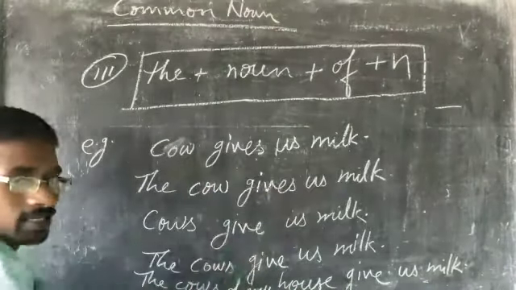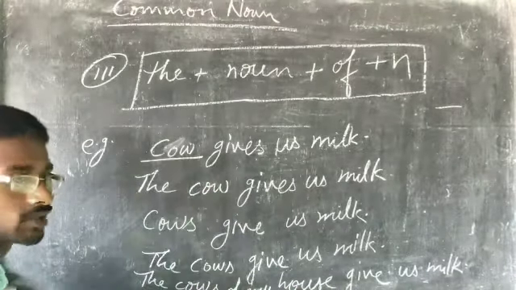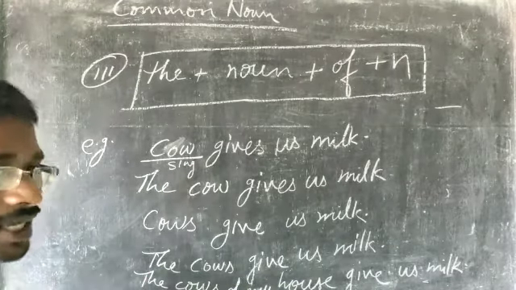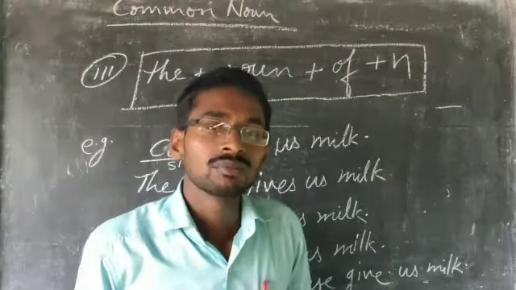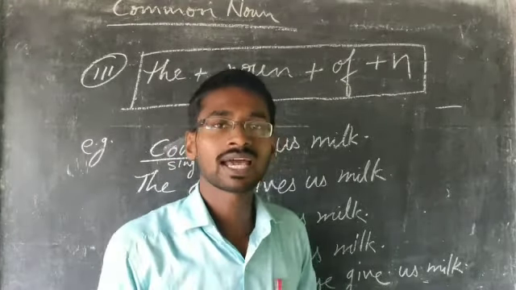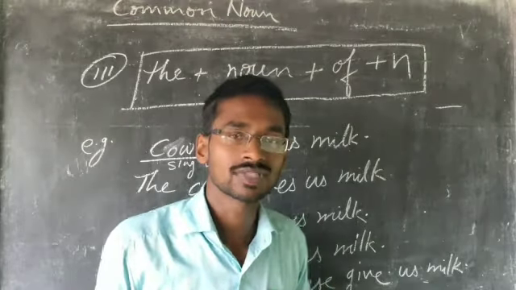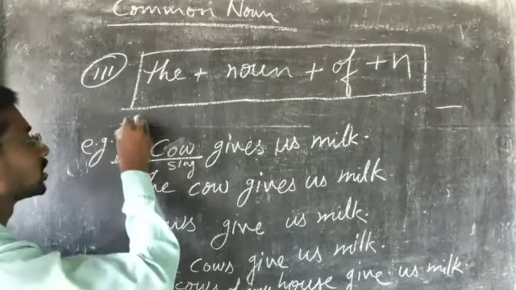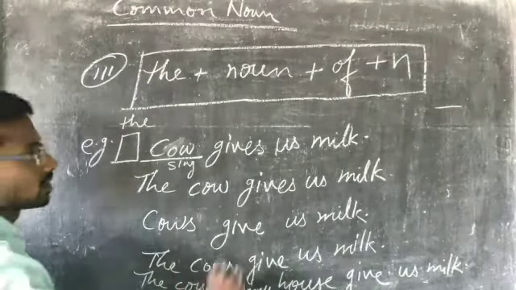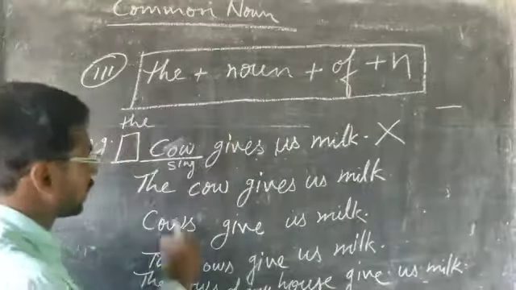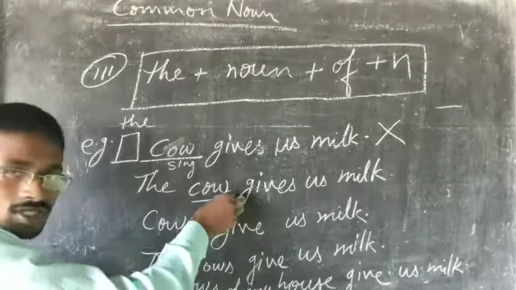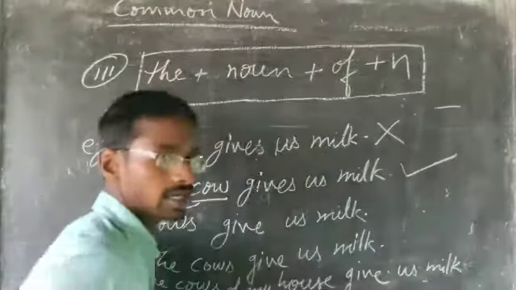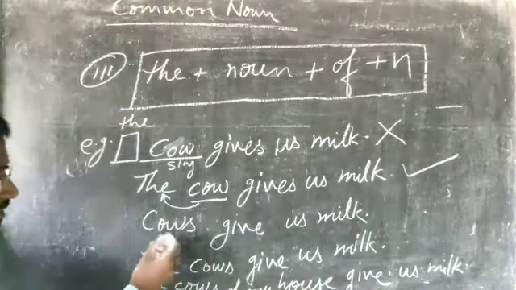Cow gives us milk. This is common noun, and this is singular. And we have just learned, before the common noun singular, we have put the as article. So this sentence is wrong, because you have to mention the here. Next, this is common noun singular and before it the is mentioned. So this sentence is correct.